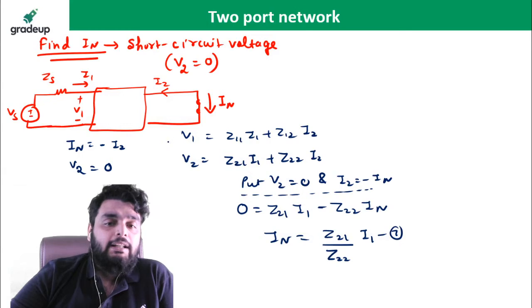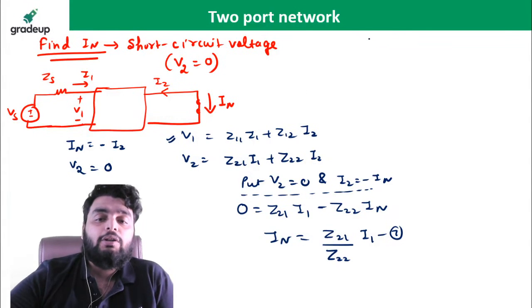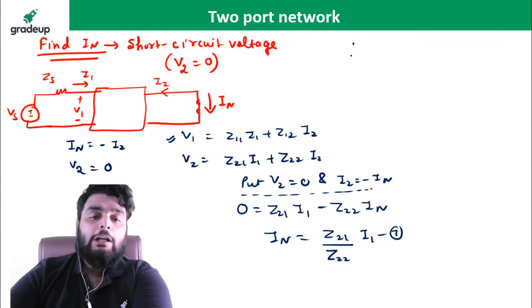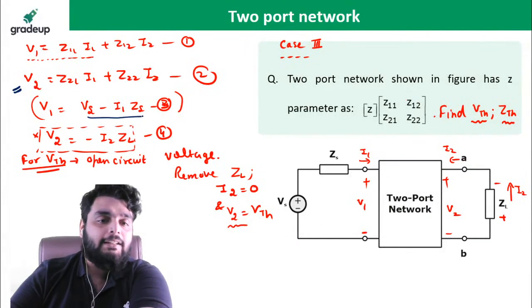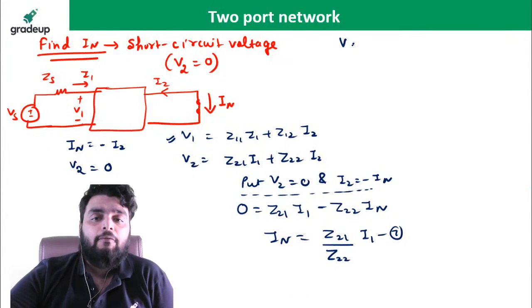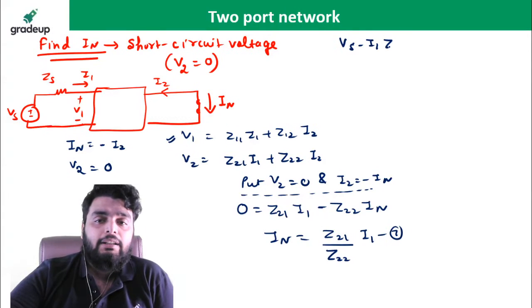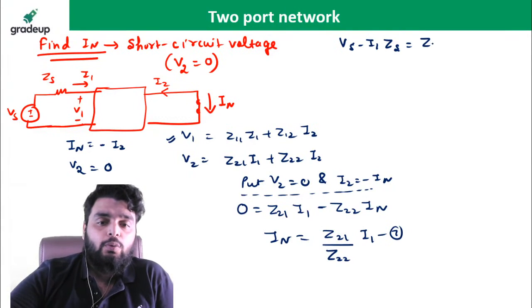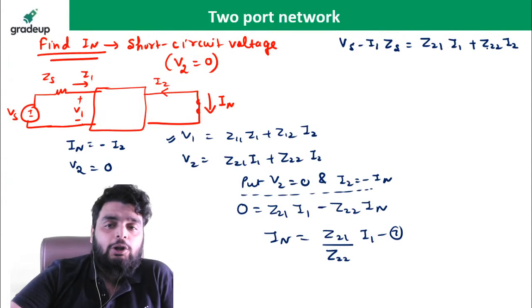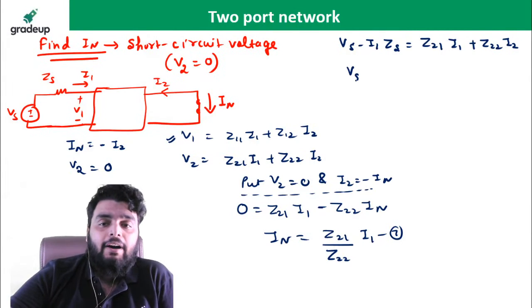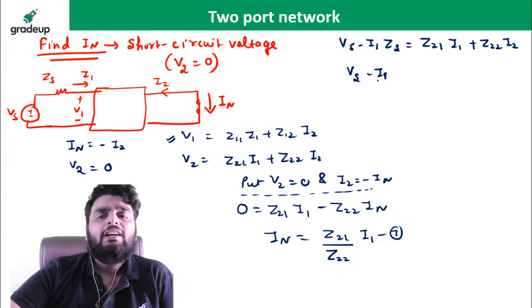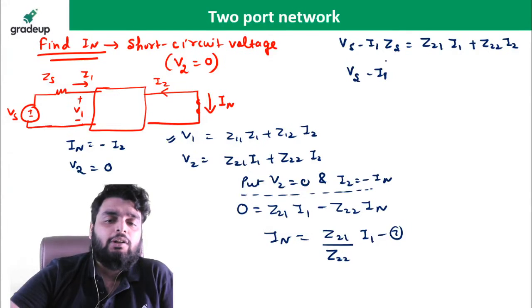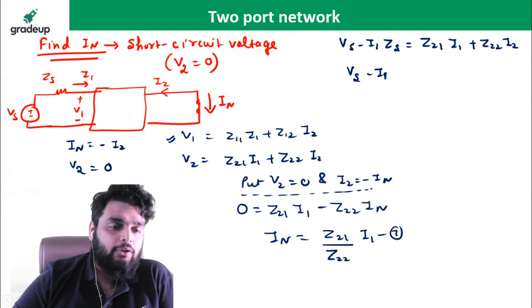Fine. Now in this equation, what happened? See, what is the value of V1? V1 is Vs minus I1 Zs. So it will be Vs minus I1 Zs is equal to Z11 I1 plus Z12 I2. Again I can put I2 equal to minus IN. Or simply don't put it, you can also find out I1 from here. See very carefully.